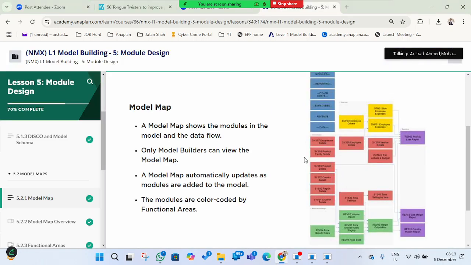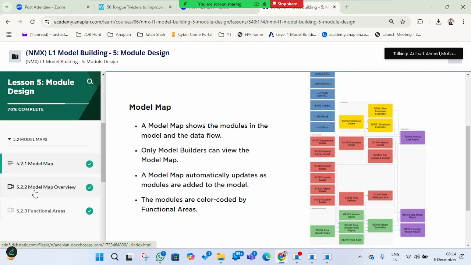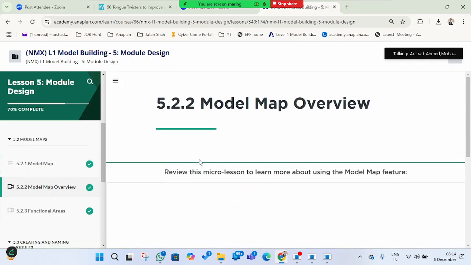It shows whatever modules we have created. The model map shows modules in the model and the data flow. There is also a micro lesson on this.